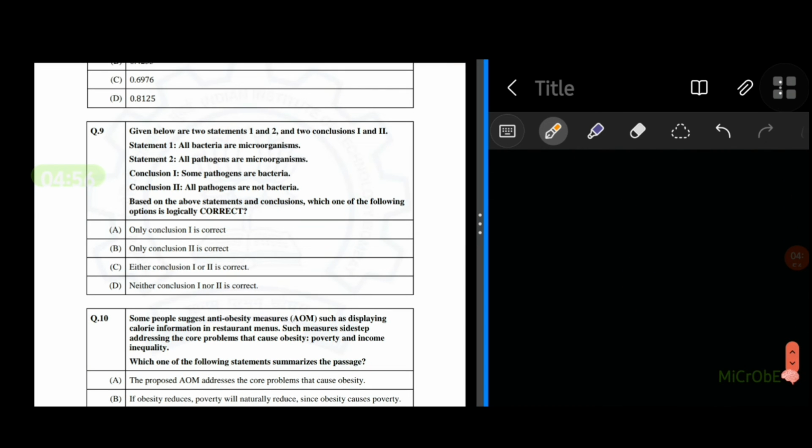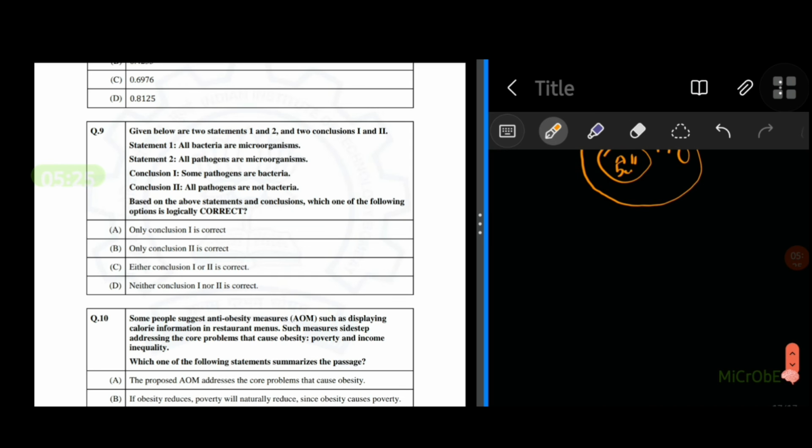Given below are 2 statements 1 and 2, and 2 conclusions 1 and 2 are given. Okay, so let's read this carefully. Statement 1 is all bacteria are microorganisms. Statement 2, all pathogens are microorganisms. So all bacteria are microorganisms. How can we draw a Venn diagram out of this? All bacteria, this is all bacteria, are microorganisms.